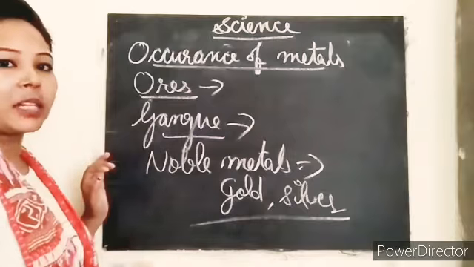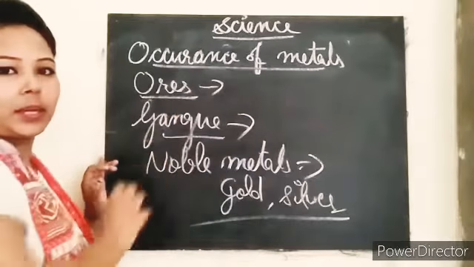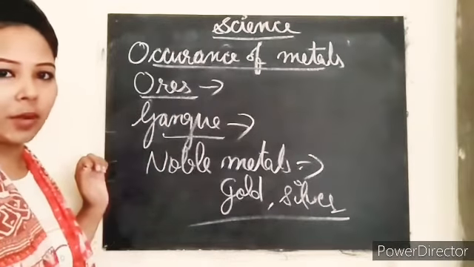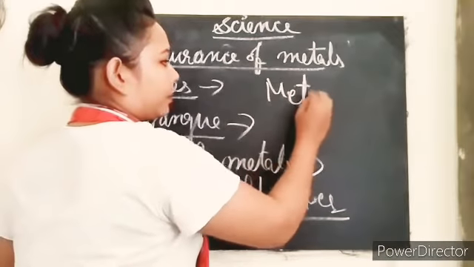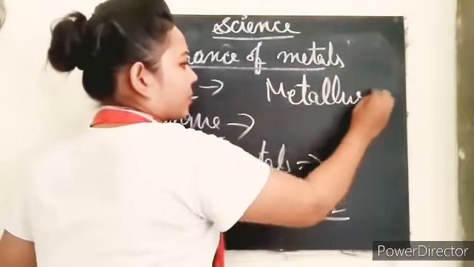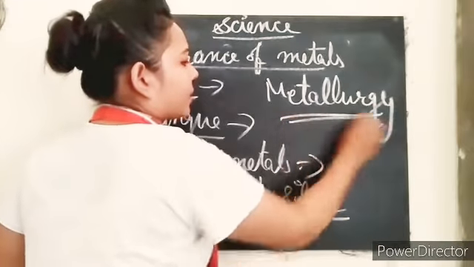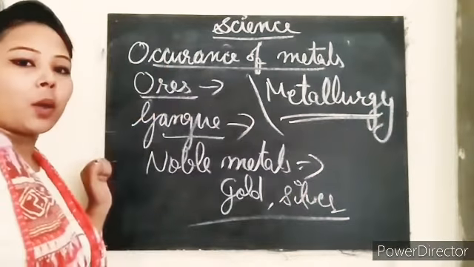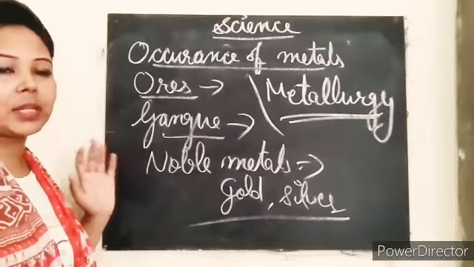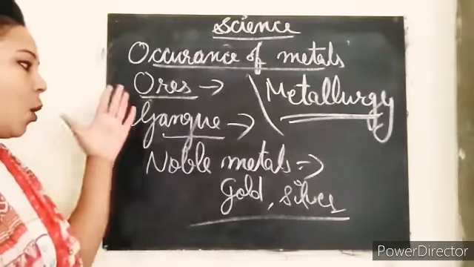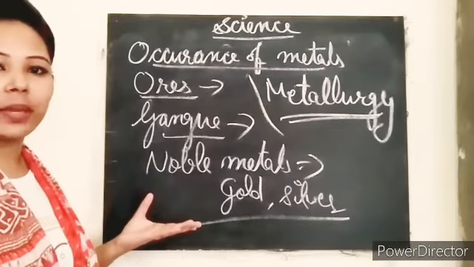When the important minerals are extracted from these, what is the process known as? That is known as metallurgy. So metallurgy is just the extraction of the important minerals from all three, like ores, gangue and noble metals, okay?